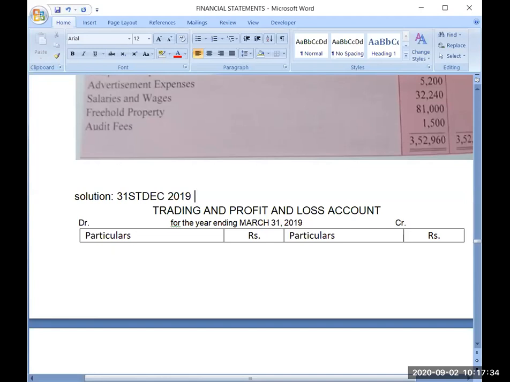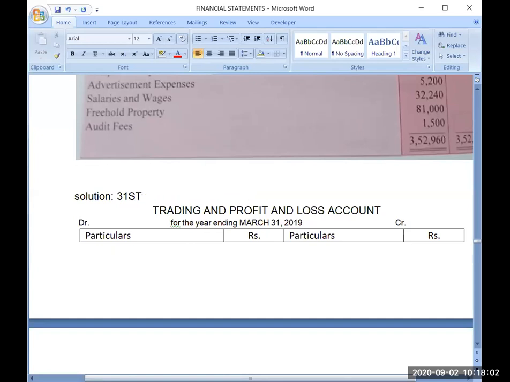I am saying it is the last date of the year 2019. So what is the first date of this year? Yes, 1 January 2019. So you have moved back 1 year. So you have to move back 1 year.